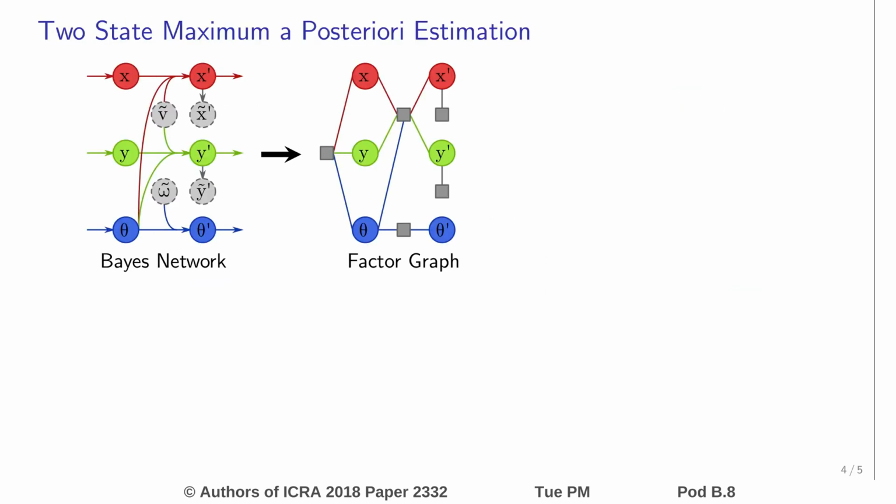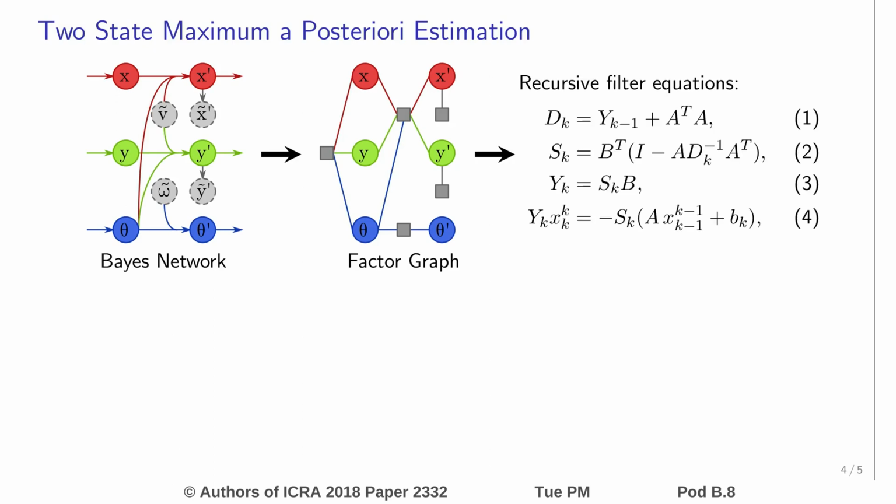We propose to solve this problem by formulating a maximum likelihood problem over two consecutive states. This is equivalent to two-state sliding window batch estimation and can be illustrated by means of a factor graph. Now the available information, be it in form of sensor measurements, system dynamics, or priors, can be formulated as residuals depending on the two states. Based on these residuals, we derive recursive filter equations which effectively take care of inference and marginalization.